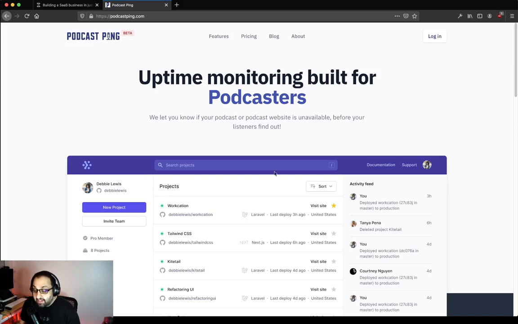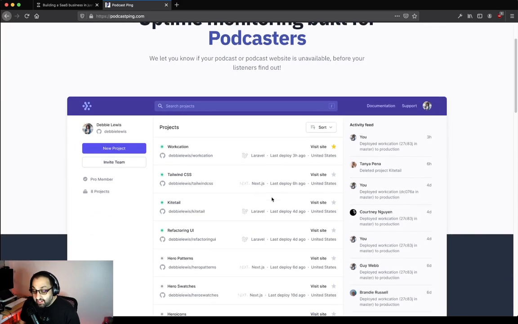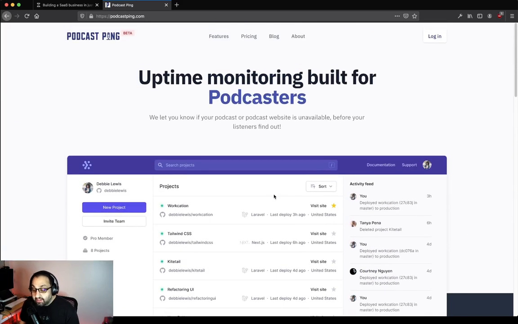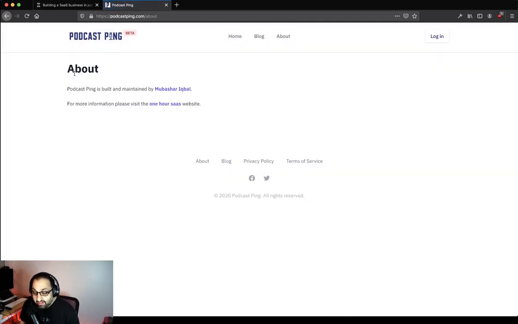Obviously the main thing I still have left to do is to replace the image here. I wanted to wait till everything else was done so that I can be sure it's going to be an accurate picture of how the thing actually works. But today I added the about page, which is pretty sparse right now, but mostly just links to the 1 Hour SaaS stuff.